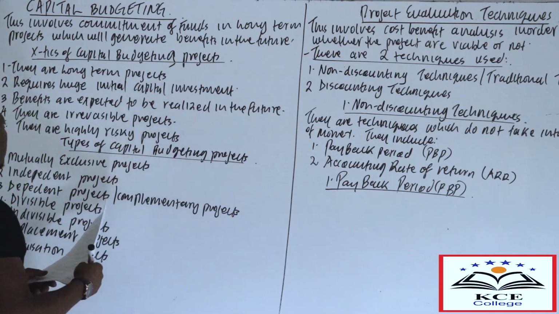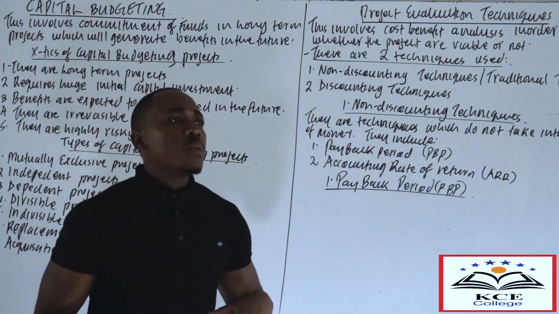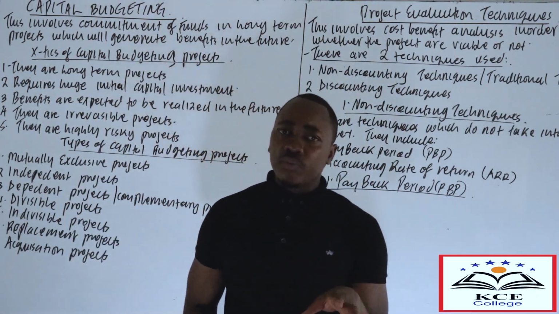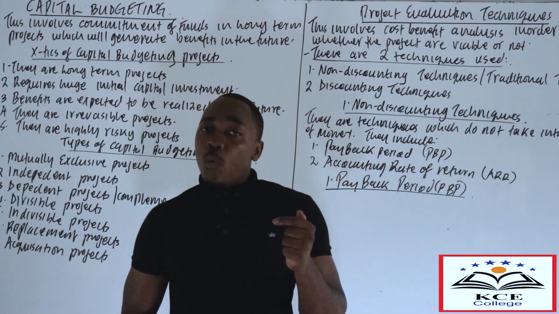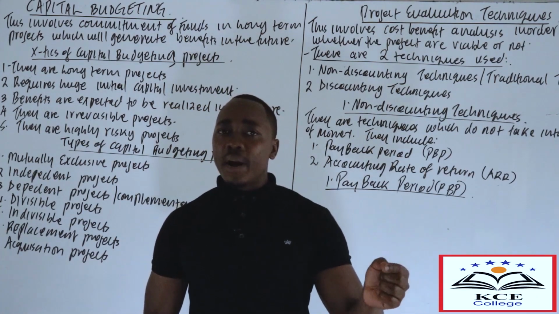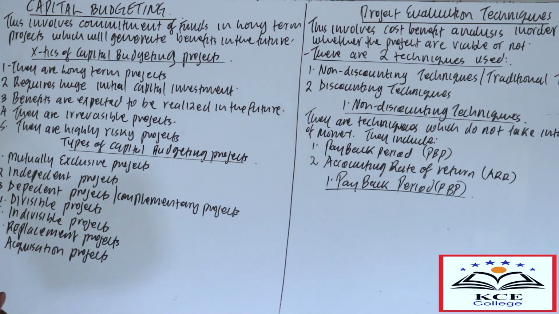Then number four is that they are irreversible projects. Irreversible project means that they involve huge capital outlay. So how are those projects irreversible? That means once undertaken, it's difficult to abandon that project. That's what we mean by an irreversible project. Once undertaken, it's difficult to abandon that project.